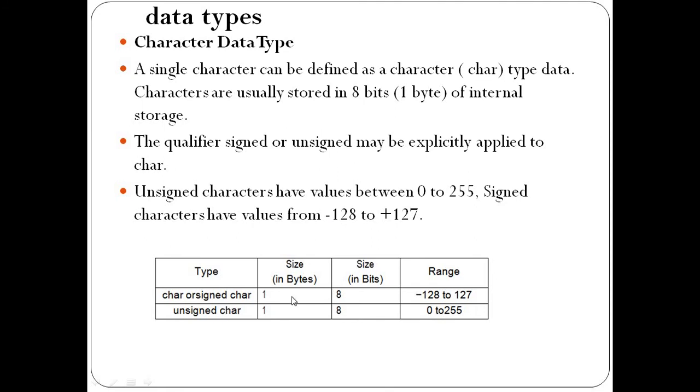Both require only 1 byte, that is 8 bits, for storing a character. The character data type is basically used to store only a single character, not a sequence of characters. We can store only A, only P, only R, only T, only S, but we cannot store S, T, I combined by using this char data type. Understood? And how much space is required? 8 bits, that is 1 byte.